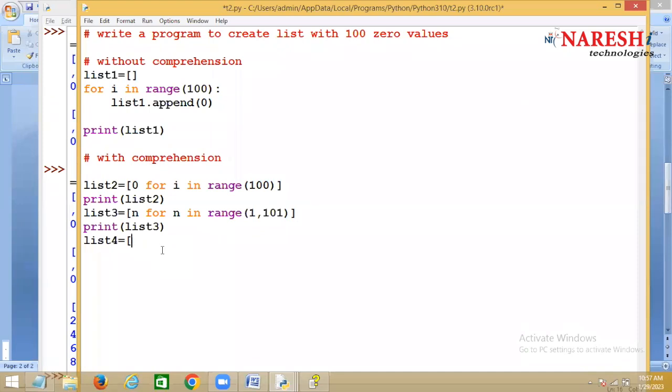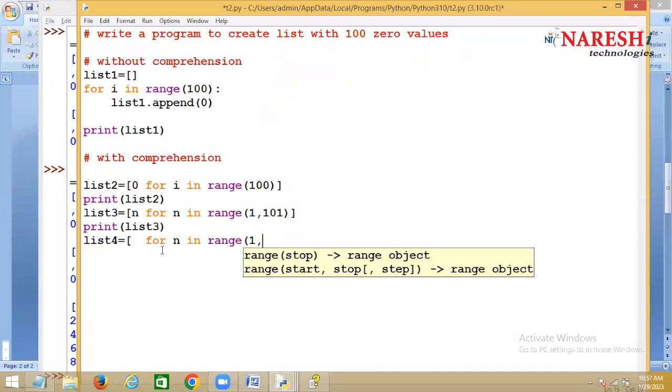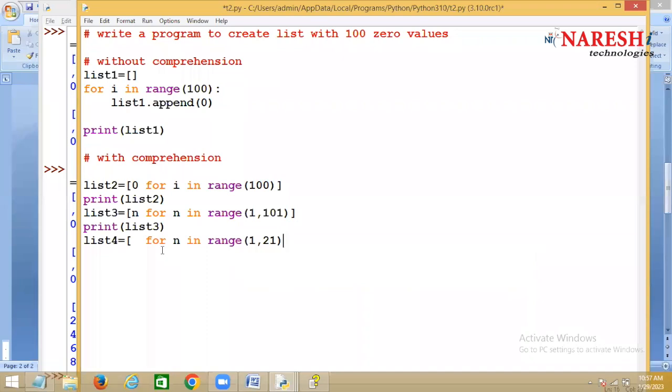Okay, now I want to create a list with squares of all the numbers from 1 to 20. Tell me, how should I write it? I want to generate squares of all the numbers from 1 to 20. For n, you should generate how many values? 1 to 21.